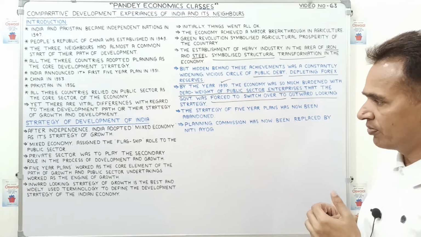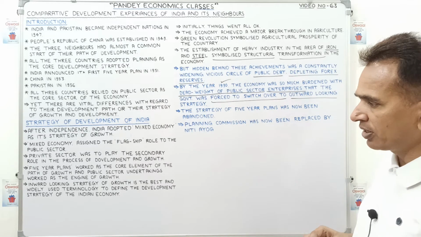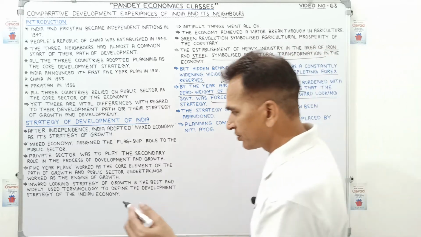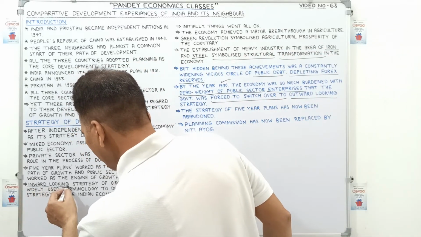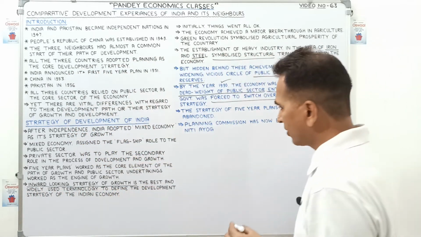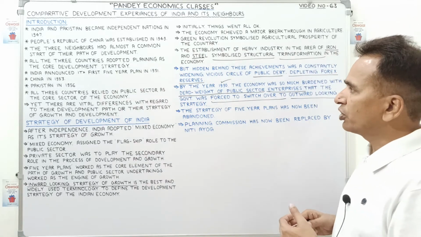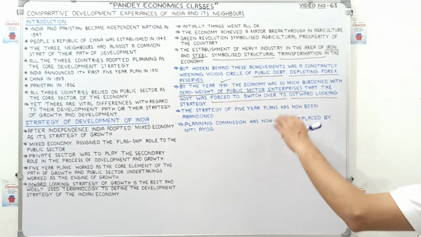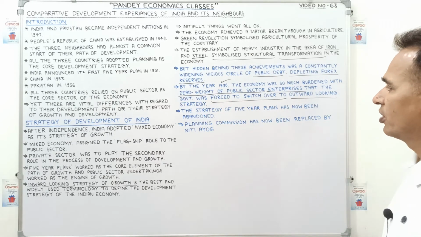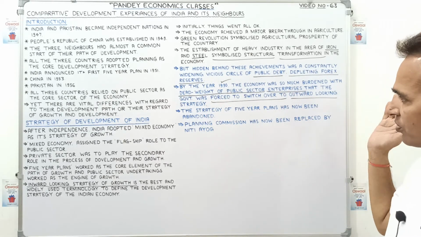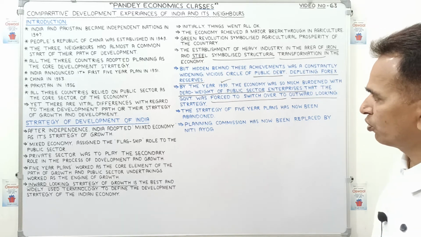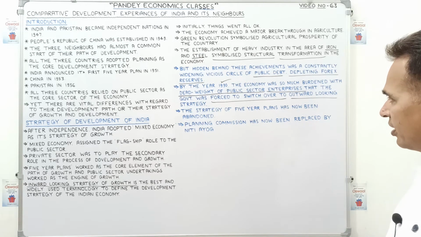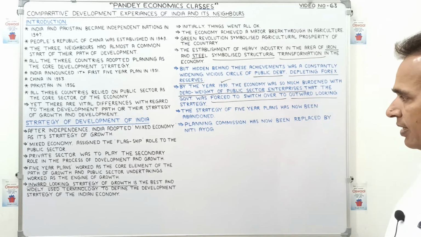In the beginning, children, we started an inward looking trade strategy of growth, but because of loss, the public debt on the government, or we can say the dead weight of public sector enterprises, the government was forced to adopt an outward looking strategy.